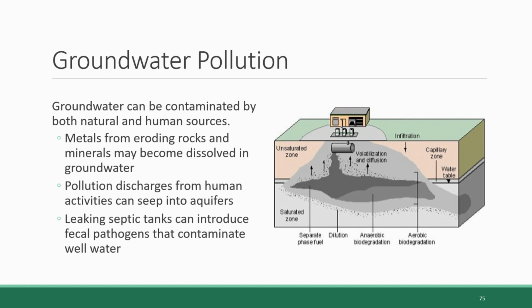But if those septic tanks leak, it can introduce fecal pathogens into the groundwater, which can then contaminate it with these infectious microorganisms. And then if people are drawing up that same groundwater through their wells, because it's all connected underground, then that's a way that those pathogens can be transmitted.